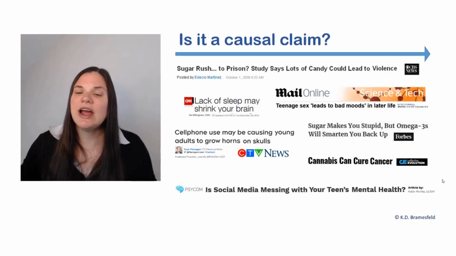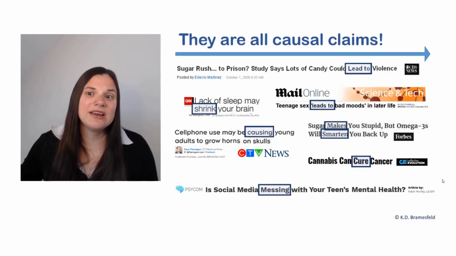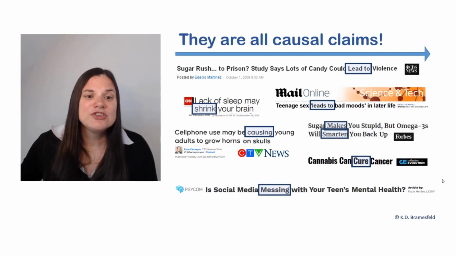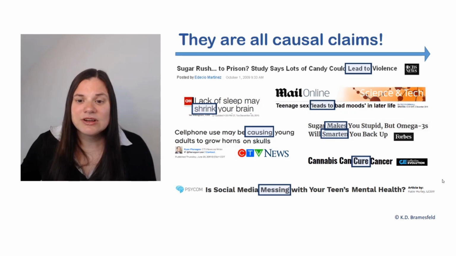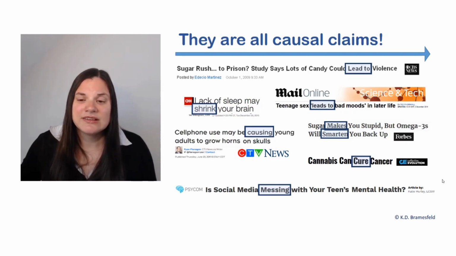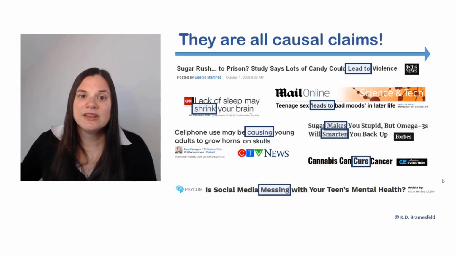So first of all, out of the 7, how many of them are making causal claims? The answer? All of them. They are all making causal claims. You were also asked to identify the causal language that was being used. Let's see how well you did. So leads to, shrinks, leads to, causing, makes, smartens, cures, and messing are all causal terms suggesting that one variable is causing another variable. So what exactly is causing what?